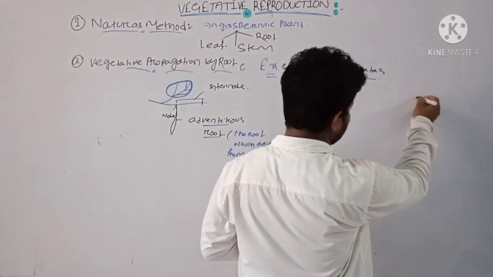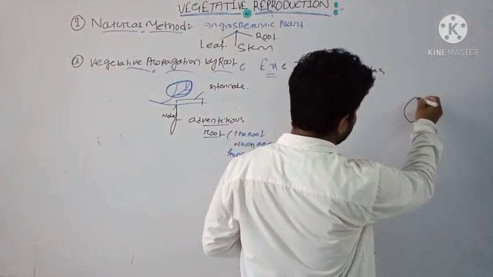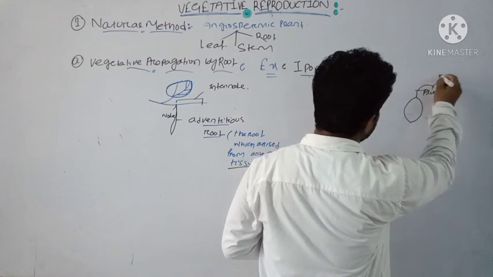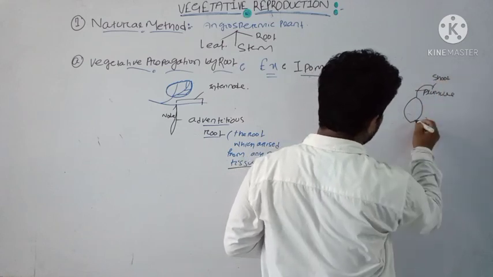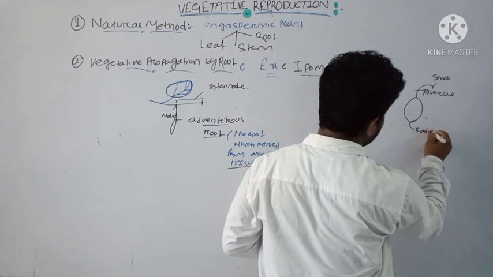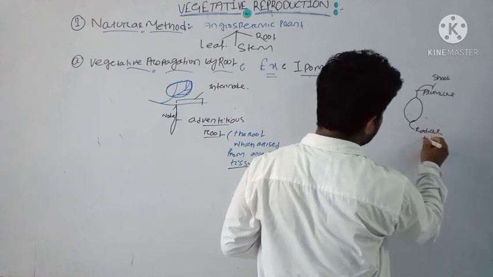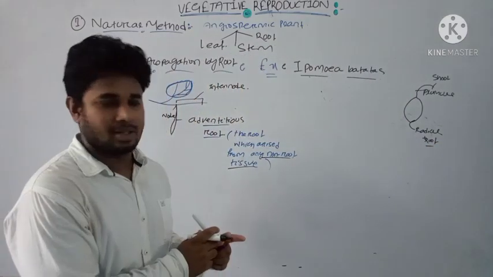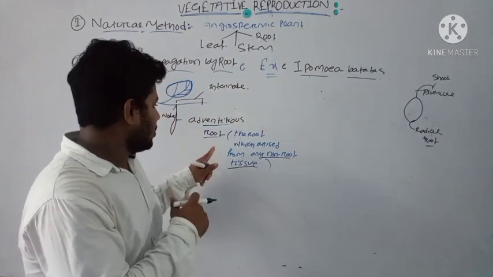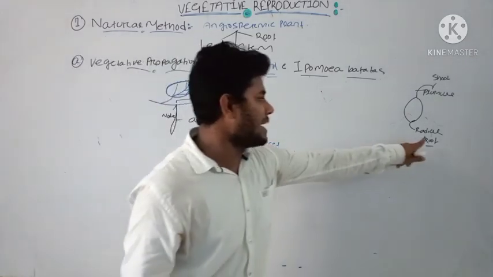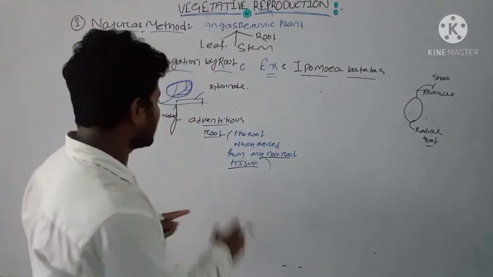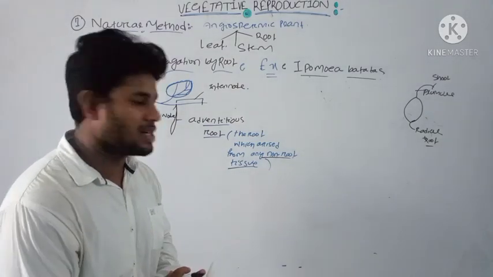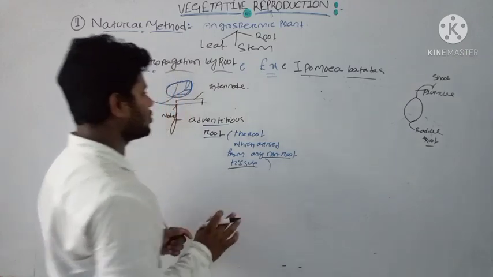Suppose this is a seed structure: above there is the plumule, which gives rise to the shoot, and on the left side there is the radicle, which gives rise to the root. Usually the radicle forms the root, but when roots form from another part of the plant, they are known as adventitious roots. That's why it is called non-root tissue.